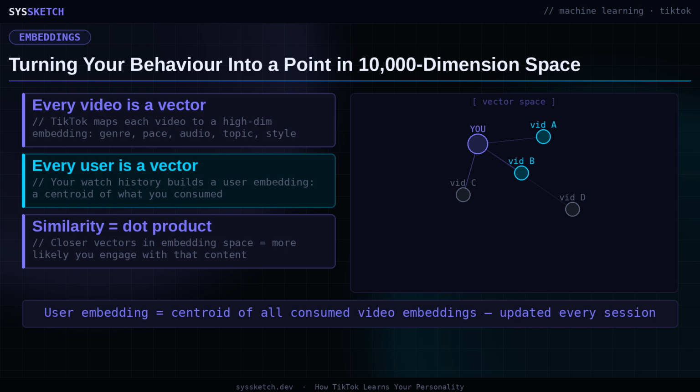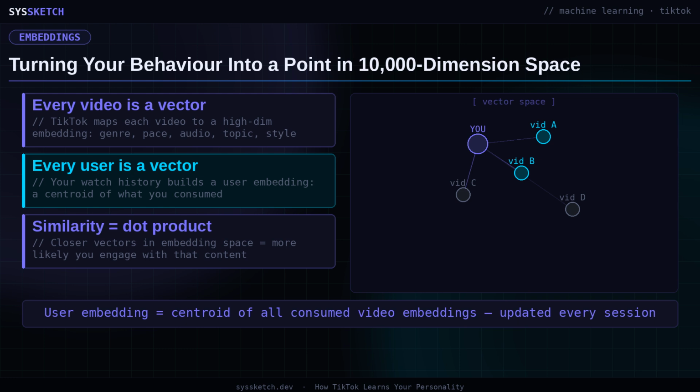Specifically, your user vector is computed as the weighted centroid of every video embedding you have meaningfully engaged with over time. The more cooking content you watch to full completion, the more your user vector drifts toward the region of that space occupied by cooking videos. The further you scroll past finance content without pausing, the further your vector pulls away from that region. This recalculation runs continuously after every session, so the mathematical portrait the model holds of you is never static and